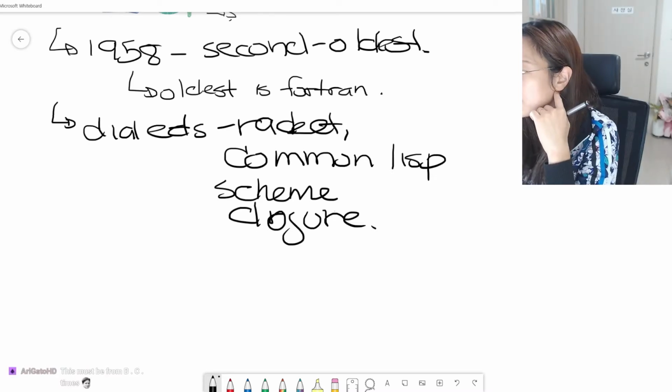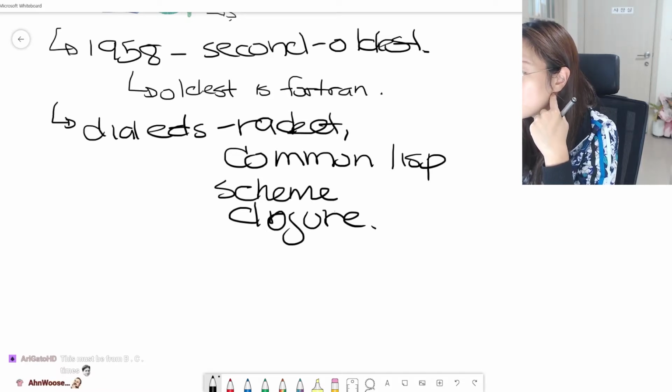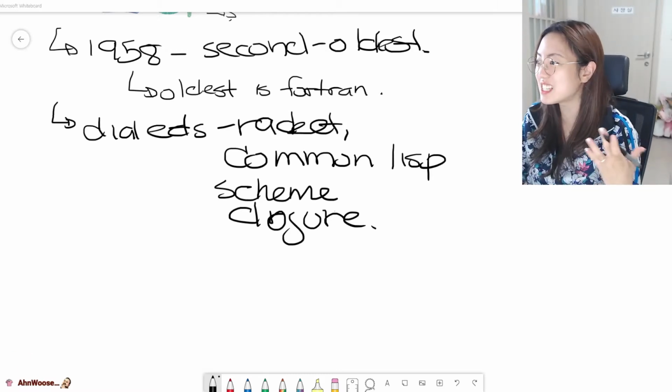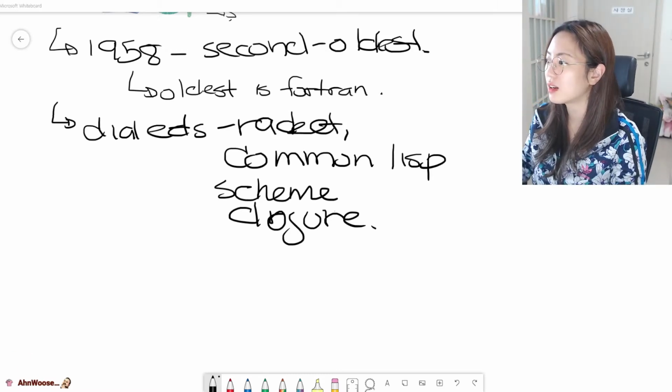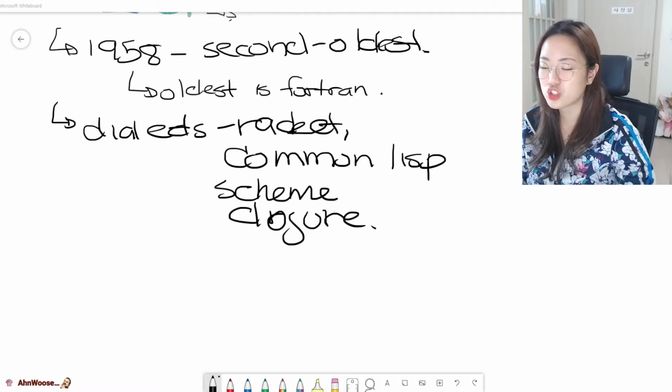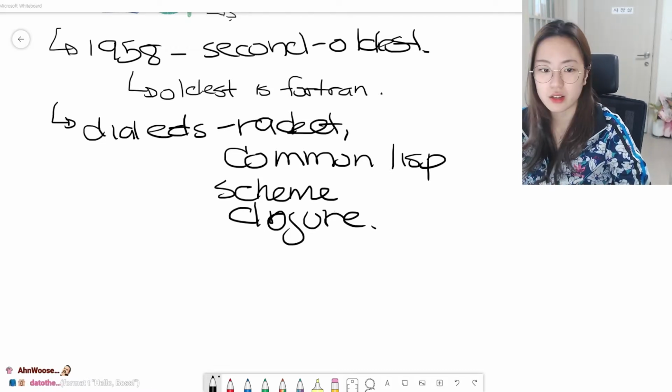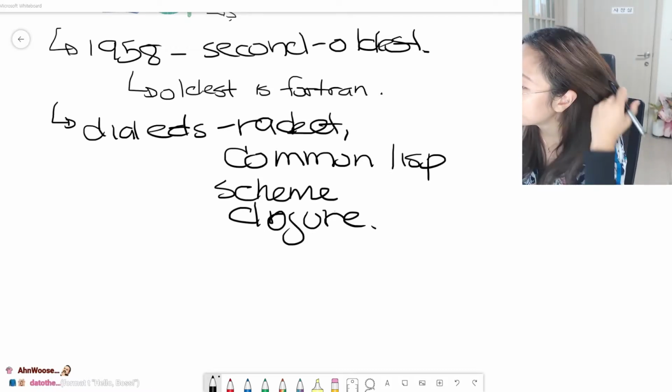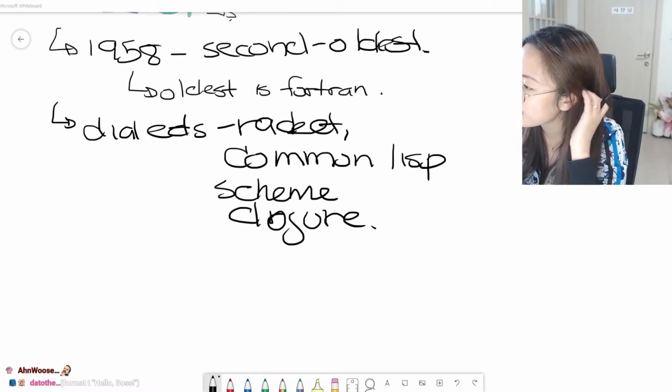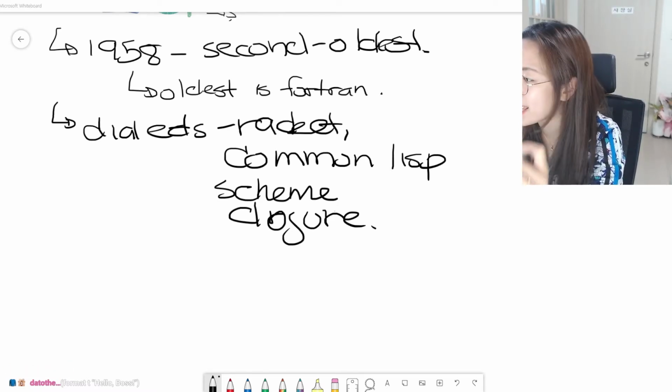Lisp was originally created as a practical mathematical notation for computer programming, influenced by, though not originally derived from, the notation of Alonzo Church's lambda calculus. See, something today. Today's theme is church, guys. It's like church theme. It quickly became the favored programming language for AI research.